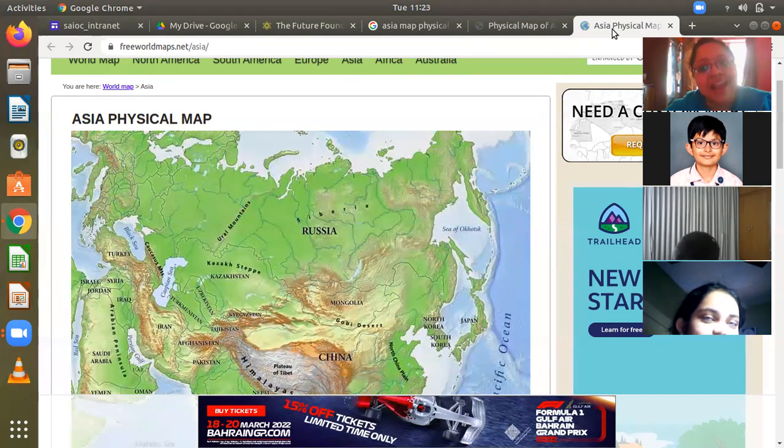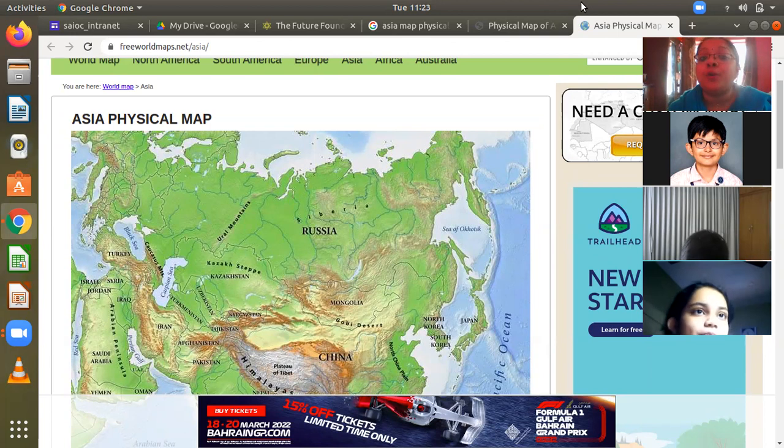And 66 and a half south is the Antarctic Circle. So above the Arctic Circle and Antarctic Circle starts the frigid zone. So you can already see Asia extends up to 80 degrees north latitude.